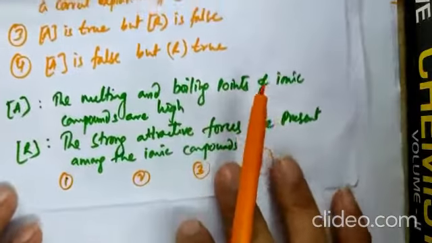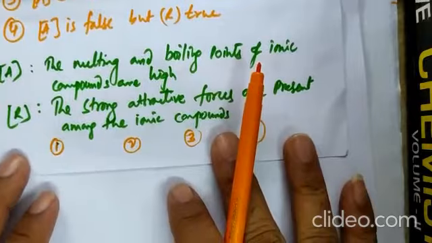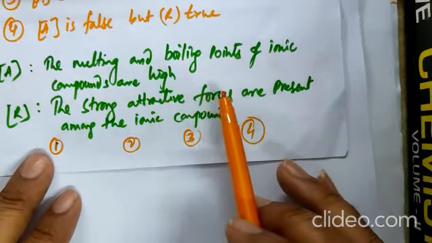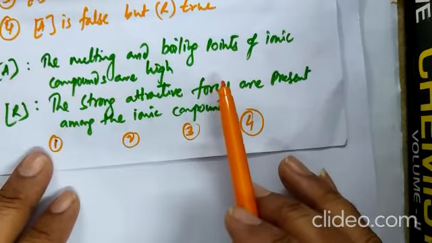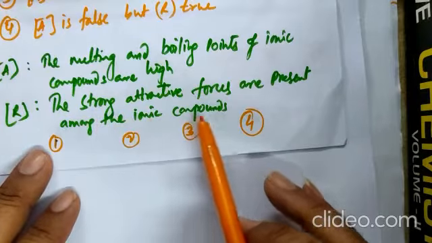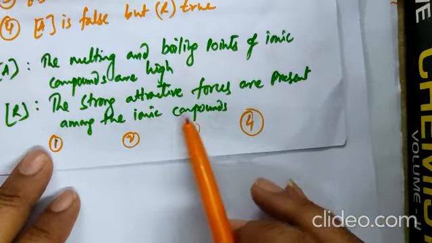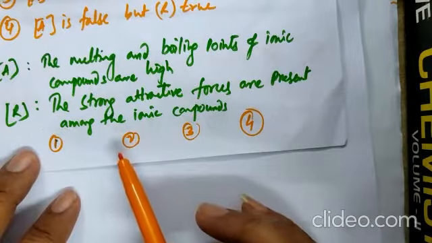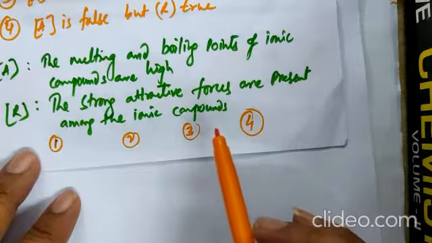And question number 17. See this question. The melting and boiling points of ionic compounds are very high. This is an assertion. It is absolutely right. The reason for that: strong attractive forces are present among the ionic compounds. This reason is also right. The correct answer is: A right and R right, and R is the correct explanation of A.